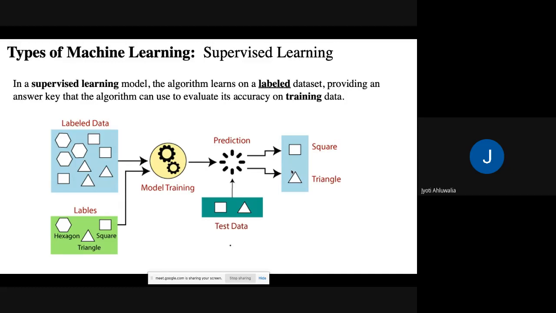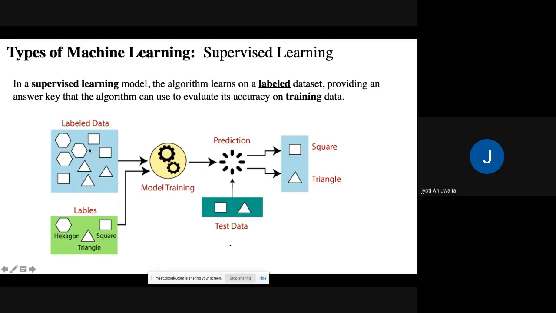So we measure the accuracy by finding out whether the model has been able to predict properly: how many items that we asked for prediction have been predicted correctly. How do we know? Because we have a test data set that has the answers already with us. Once the model is made and gives us high accuracy, we put it to production and we use it for further prediction that we would want. So this is how it happens.